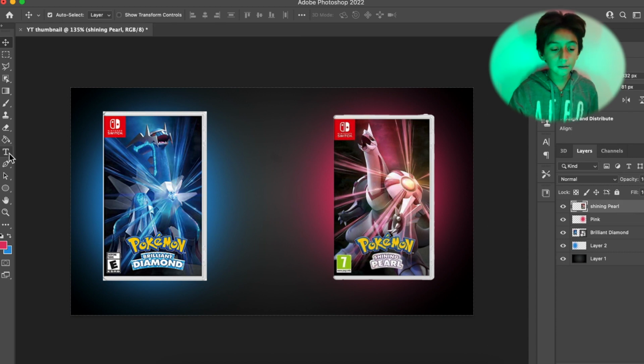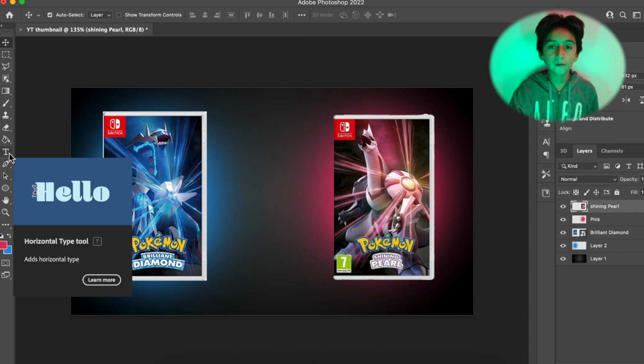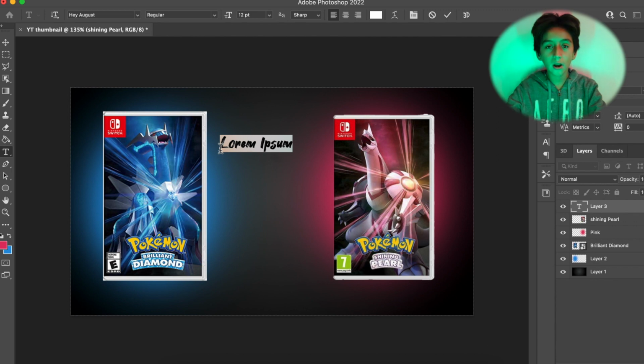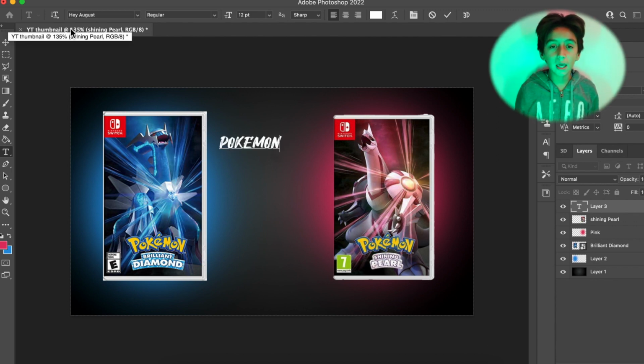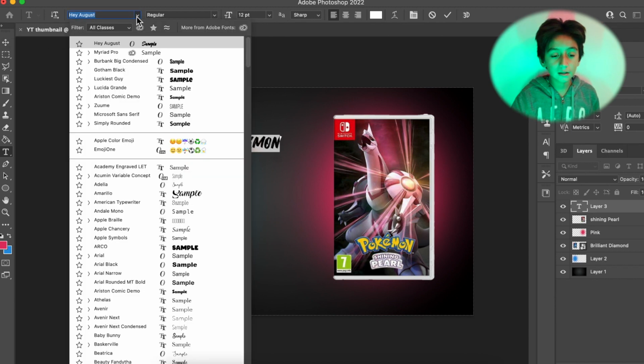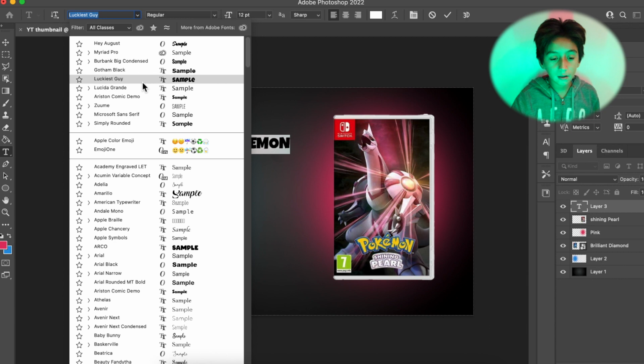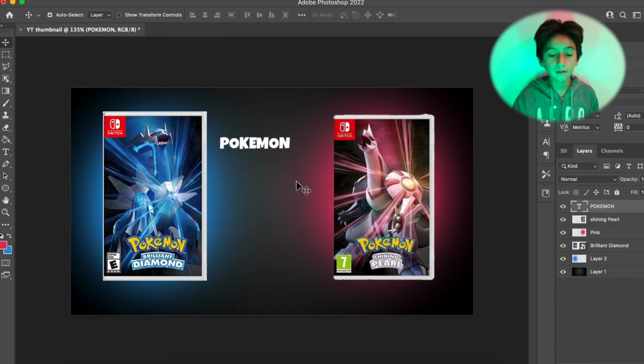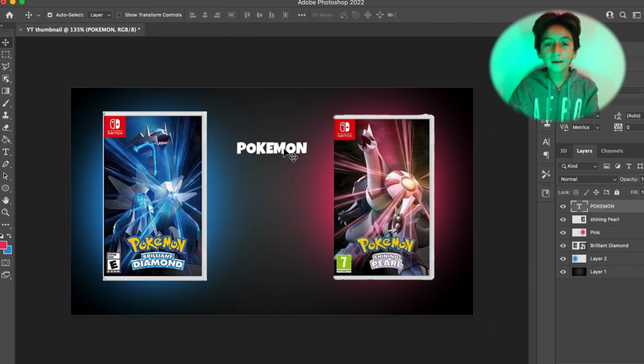To do that, click on the T right here for the horizontal text tool, and you can just start writing out your text. Then you can go ahead and change the font. A font is pretty much how a text looks. Select all of it, and then you could go through all your fonts. If you want something like this one, this is the Luckiest Guy font, and you can go to thefont.com.